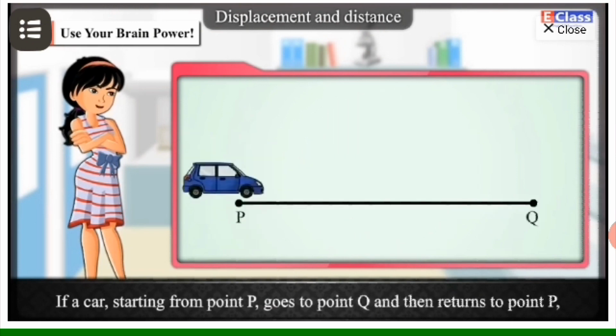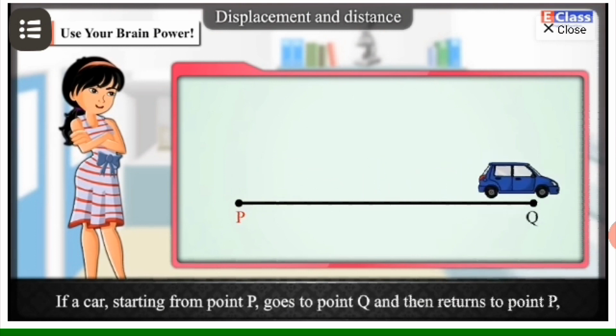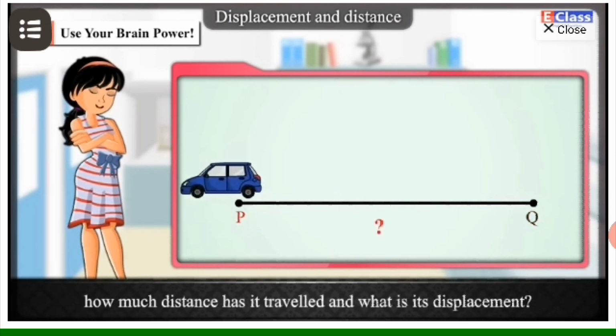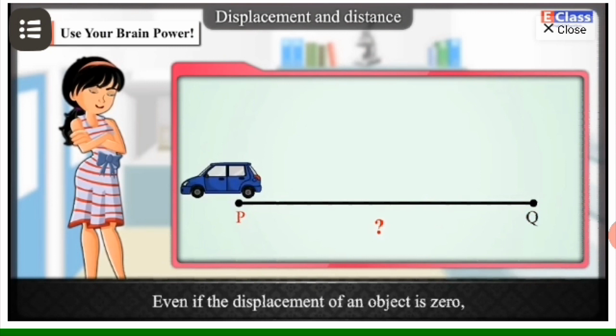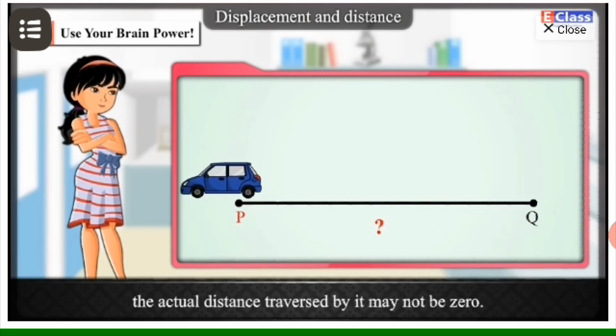2. If a car starting from point P goes to point Q and then returns to point P, how much distance has it travelled and what is its displacement? Even if the displacement of an object is 0, the actual distance traversed by it may not be 0. Now think about the answers of the given questions.